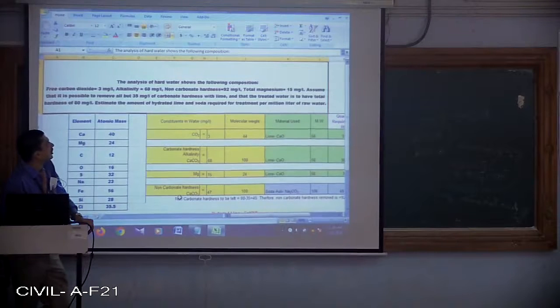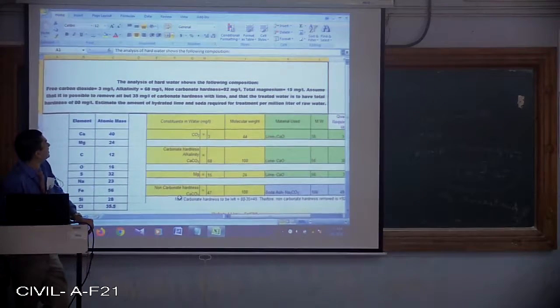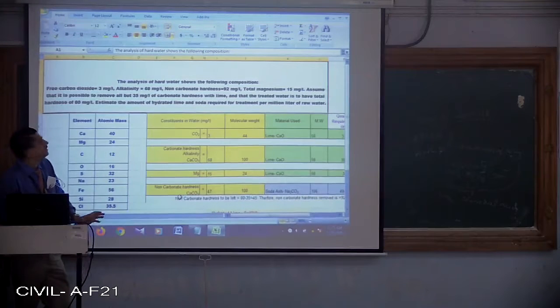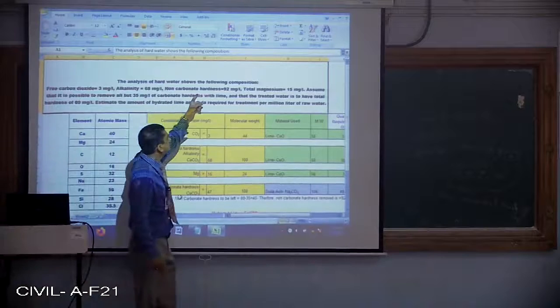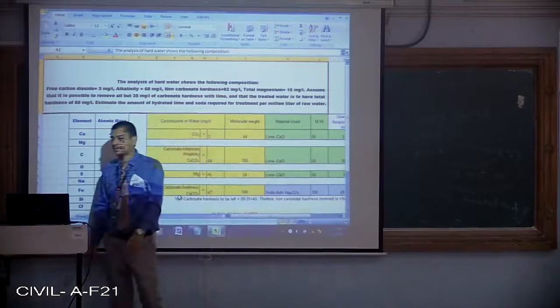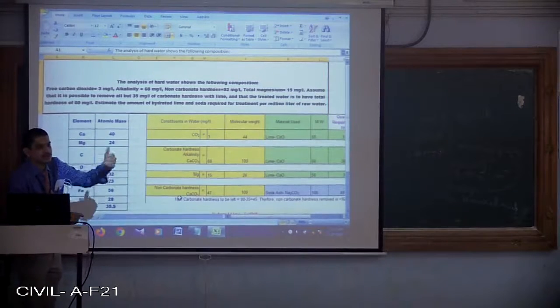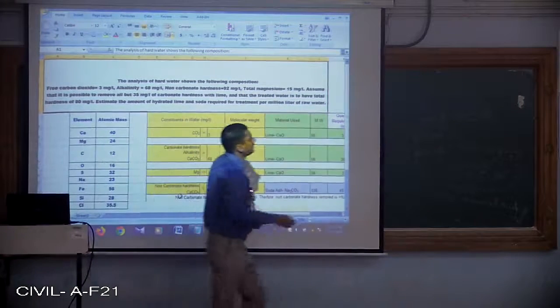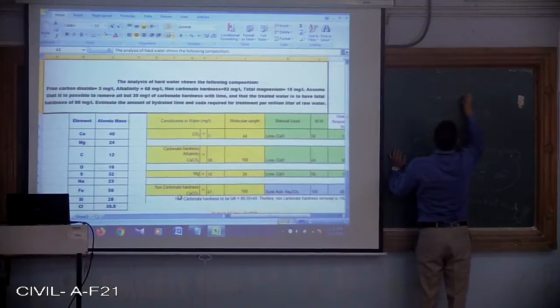That means non-carbonate hardness that is left is how much? 80 minus 35, we will get 45. That means non-carbonate hardness present in the water is how much? 92 mg per liter.